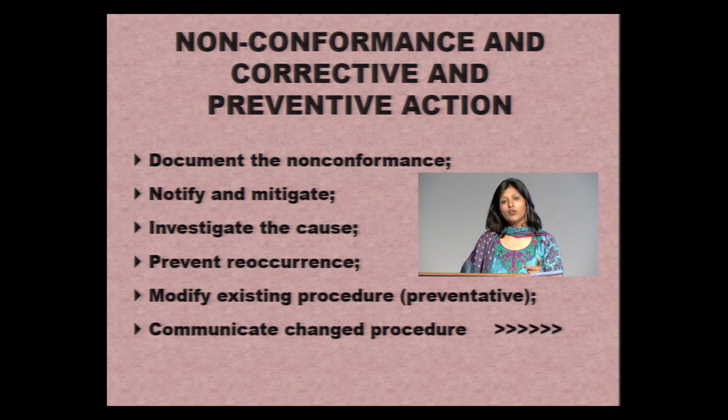Again, whatever non-conformance comes, that has to be properly notified and it has to be mitigated. The cause has to be investigated and its recurrence has to be prevented by all means. As a preventive measure, we might modify some existing procedures. And the change procedure, again, as we talked of communication, which is a very important part of implementation. So there has to be communication about the change procedure so that the people involved in it can actually use the change procedure there.